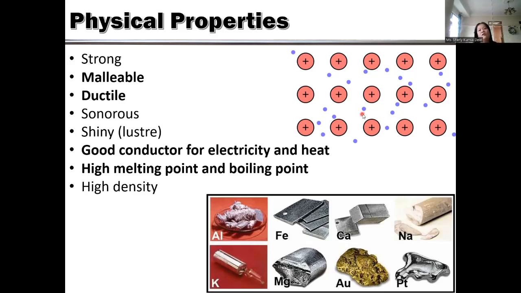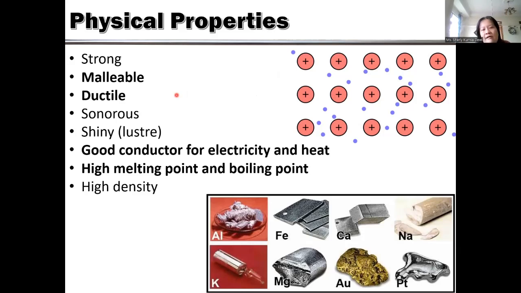And when you pull it using a machine, of course not your hand, the layers will slip over each other and line up like that. And then metal, if you hit the metal, it will make a sonorous sound, and it's shiny, but actually not all metal is always shiny.